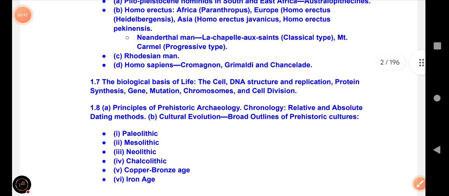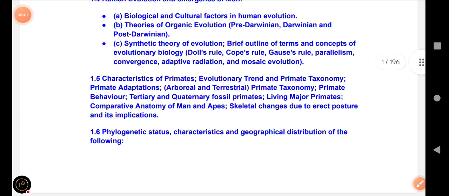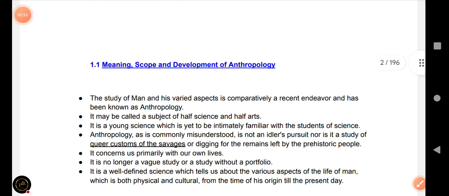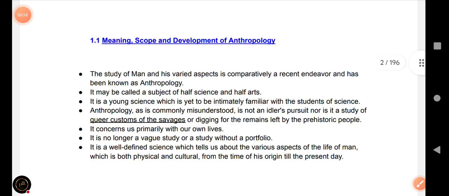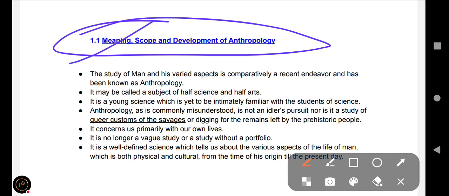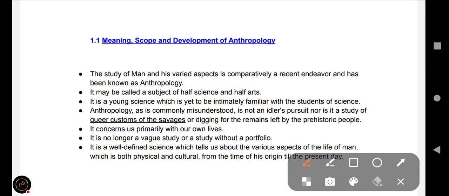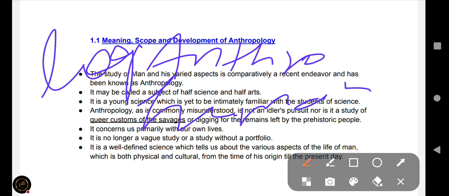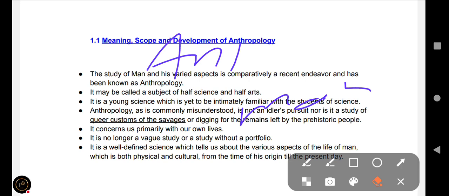This is the syllabus of UPSC recommended for the optional subject of anthropology for the civil services examination. Here we will discuss, from this topic, the meaning: what is anthropology. You can remember that anthropology simply means anthropo, which means man or human, and logos, which means the study.